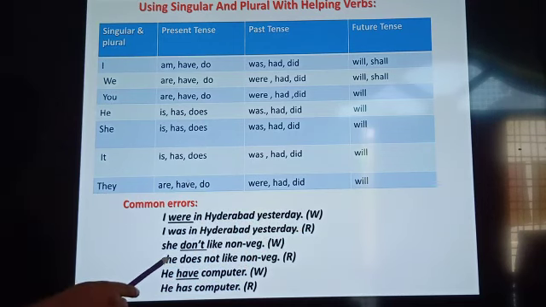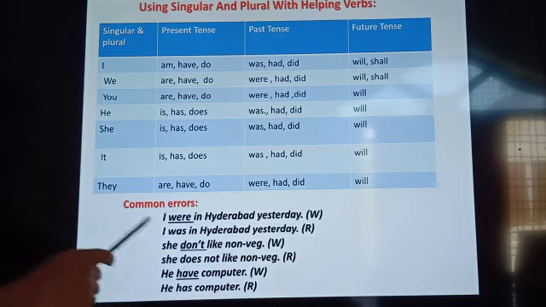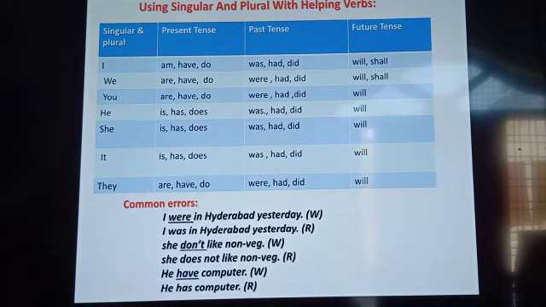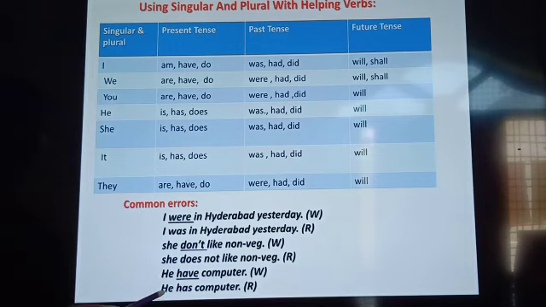Now see the next one. She does not like non-veg. She don't like non-veg is wrong; she does not like non-veg, doesn't is there in the present tense. If you have seen the third one, he has computer. He have computer is wrong. We have to use he has computer.